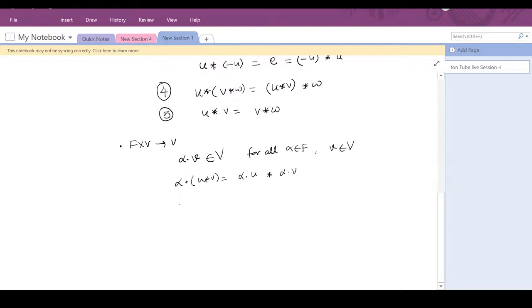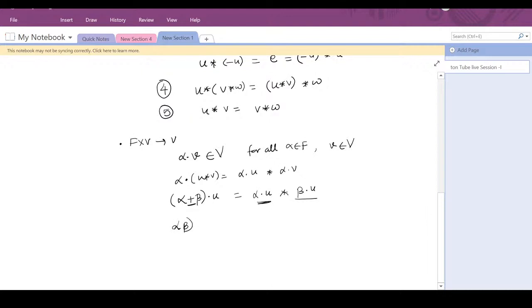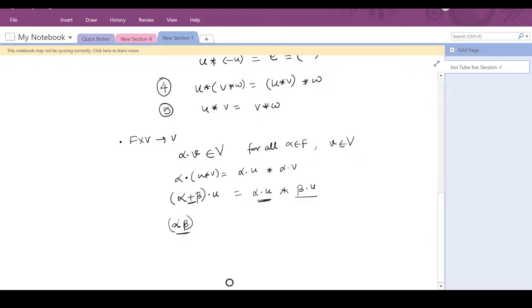Then you should have (alpha plus beta), now this plus operation is from your field, right? Dot with u should be alpha dot u plus beta dot u. Here, because we are in the vector space, this plus operator is actually your star operator, right? And then you should have alpha beta. Now in the field you can define the multiplication of two elements, so you have alpha beta, this is the multiplication in the field, dot with u should be alpha dot (beta dot u).